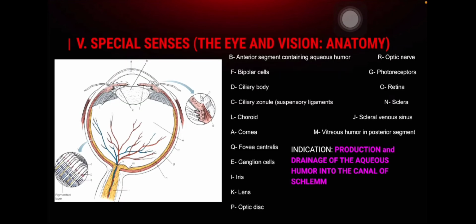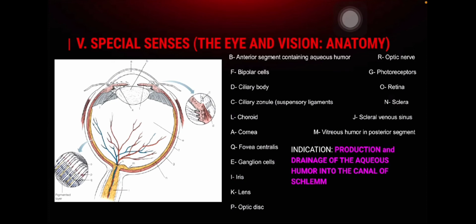Number 6. Identify the lettered structures on the diagram by matching each letter with one of the terms listed below. Letter A, cornea. Letter B, anterior segment containing aqueous humor. Letter C, ciliary zonule, the suspensory ligaments. Letter D, ciliary body. Letter E, ganglion cells. Letter F, bipolar cells. Letter G is photoreceptors.